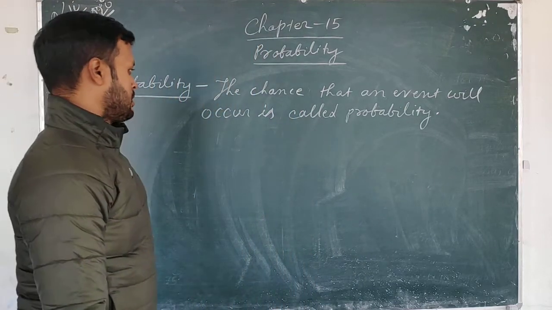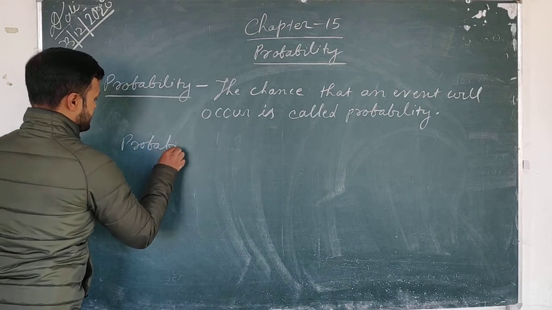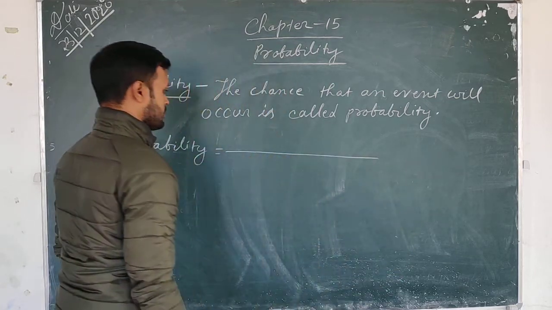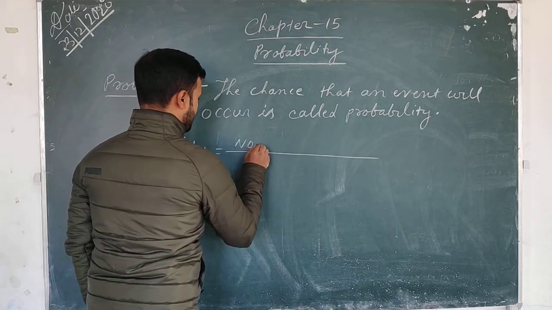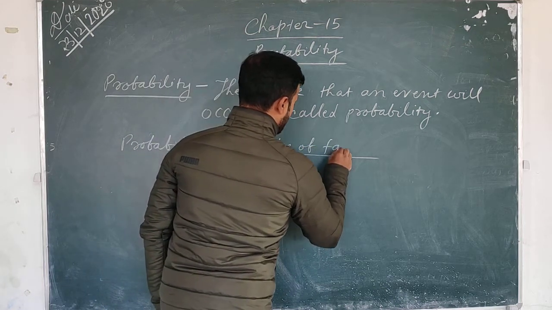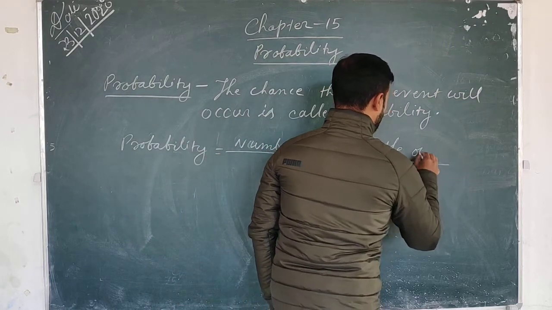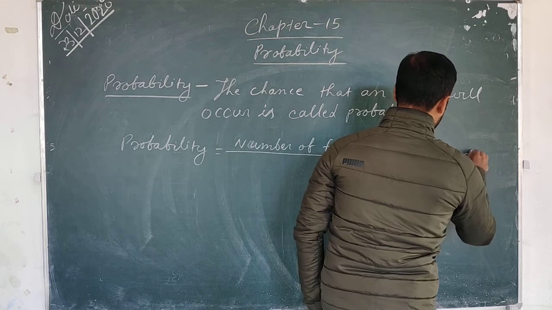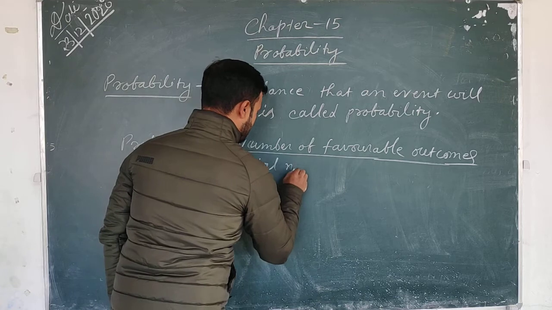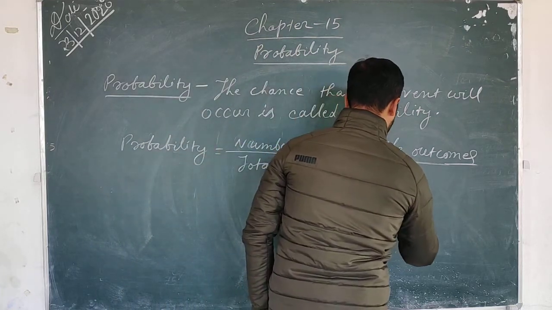So, probability is equal to number of favorable outcomes divided by total number of outcomes.